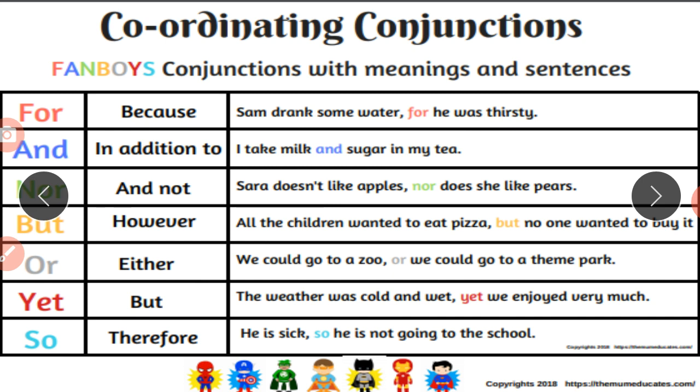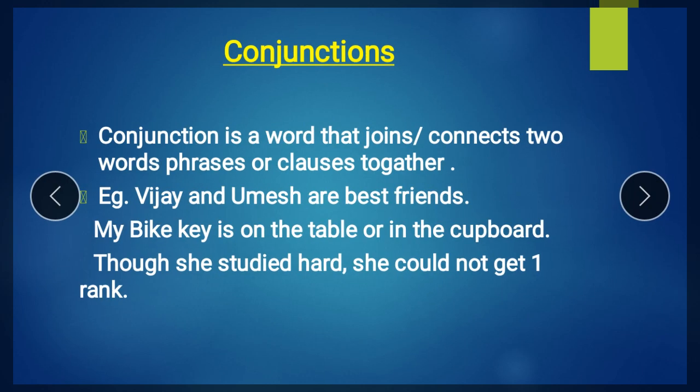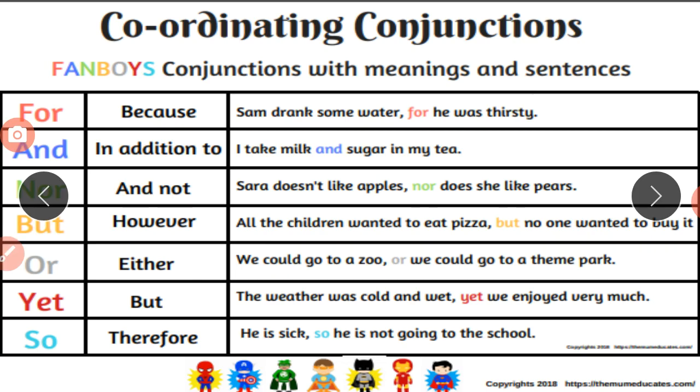In 9th, this was the introductory part. कोऑर्डिनेटिंग कंजक्शन, उसका हमने शॉर्ट फॉर्म बनाया था फैन बॉयज, FANBOYS. That makes it FANBOYS. Now how we are using this, that we will see.